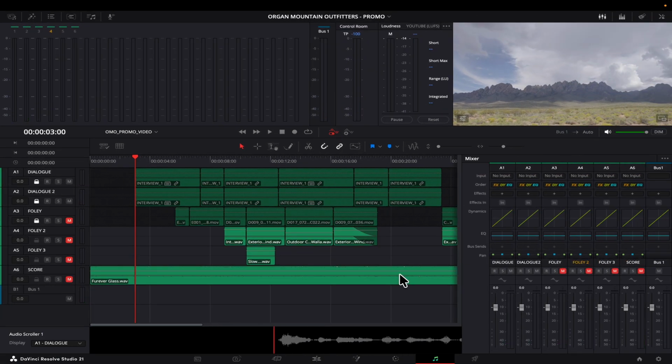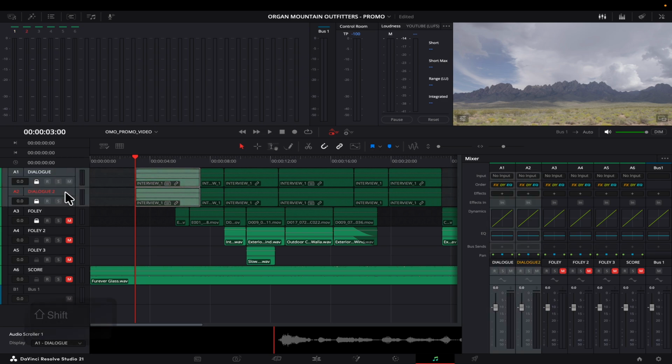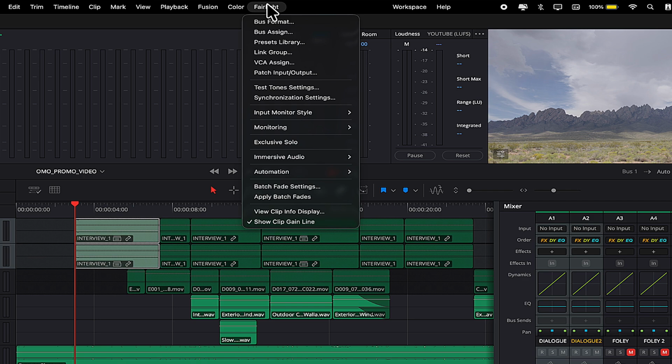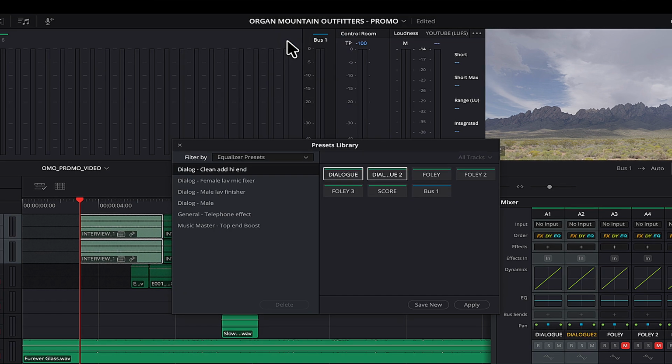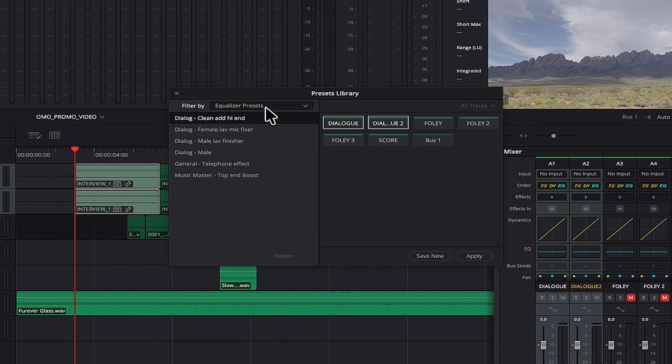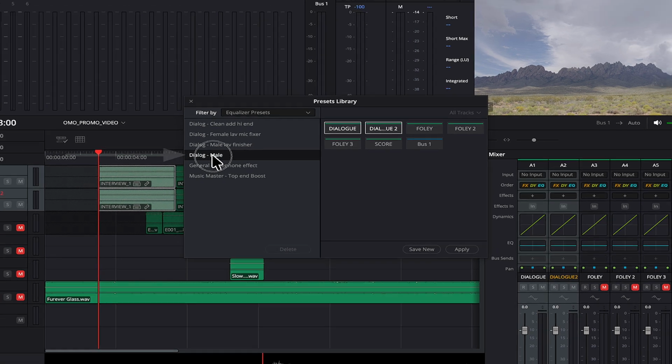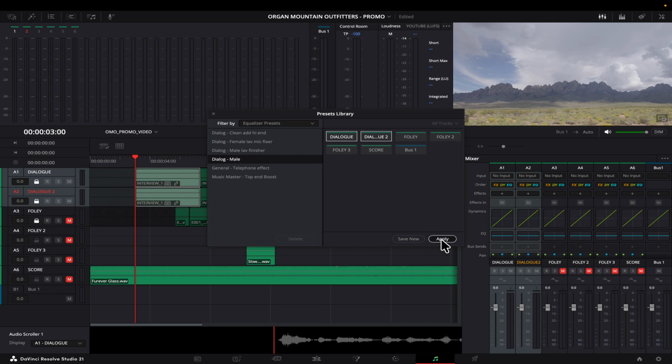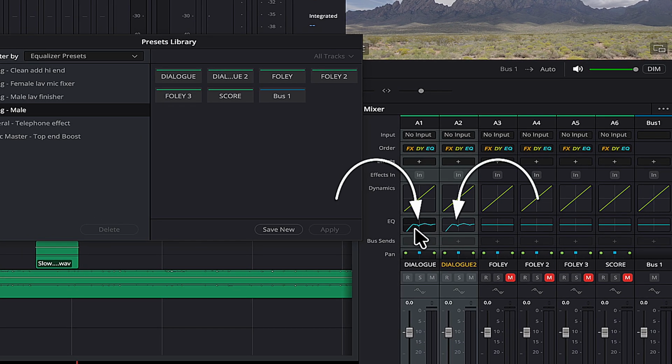I'm going to just expand this mix. So I'm going to select this layer and shift select this layer. And I'm going to go into my Fairlight tab and I'm going to open the presets library. And in the equalizer presets, I'm going to choose dialogue male, since the person speaking in this video happens to be male, and I'm going to hit apply. And that makes an equalizer change to both layers where the dialogue is coming from.